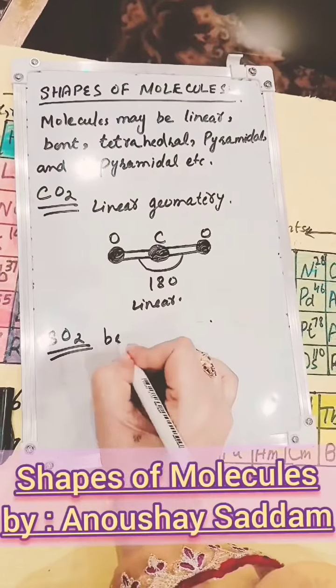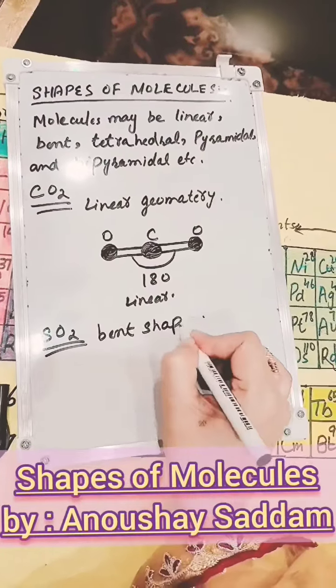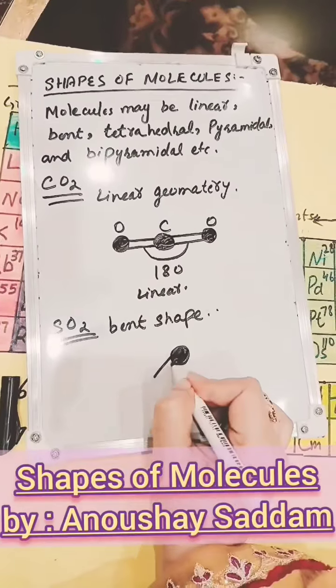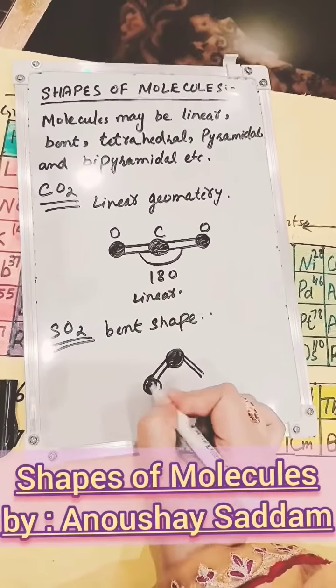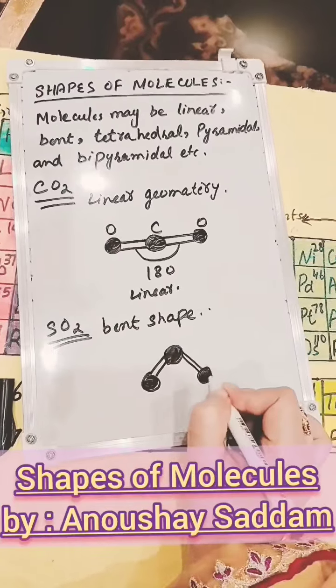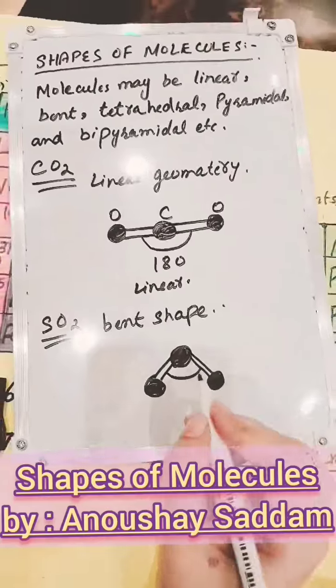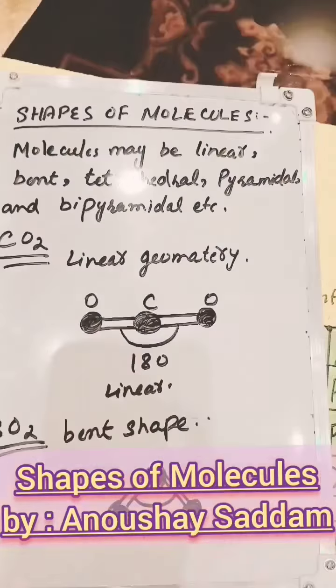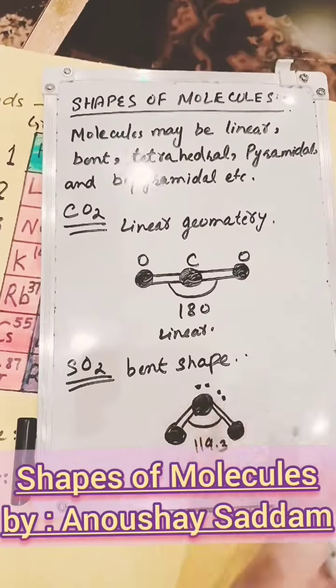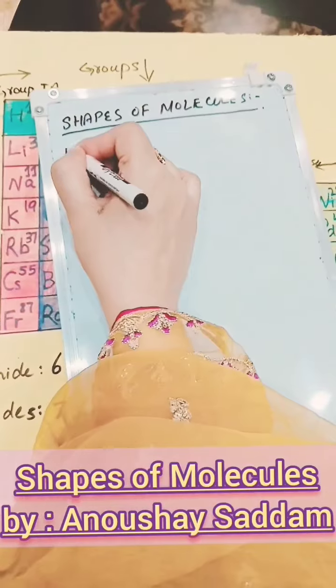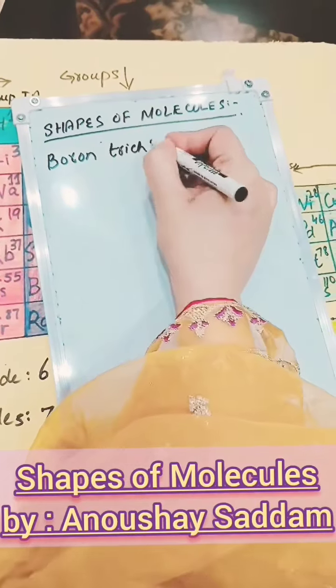Second is sulfur dioxide. The molecular geometry of sulfur dioxide is bent or V-shaped. The shape is a result of the central sulfur atom having one lone pair of electrons in addition to the two bonds with oxygen atoms, which pushes the bonded oxygen atoms closer together. The presence of the lone pair causes the molecule to deviate from linear shape, and the bond angle is approximately 119.5 degrees. Molecular geometry is bent or V-shaped.